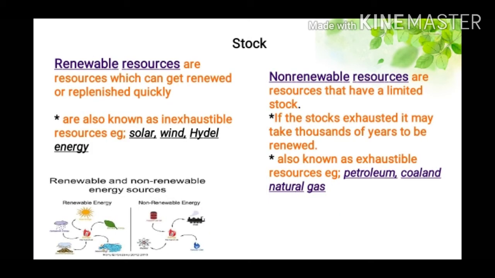On the basis of stock or exhaustibility, natural resources are divided into renewable resources and non renewable resources. Resources which can get renewed or replenished quickly are called renewable resources. They are also called inexhaustible resources. Example, solar, wind, and tidal energy.